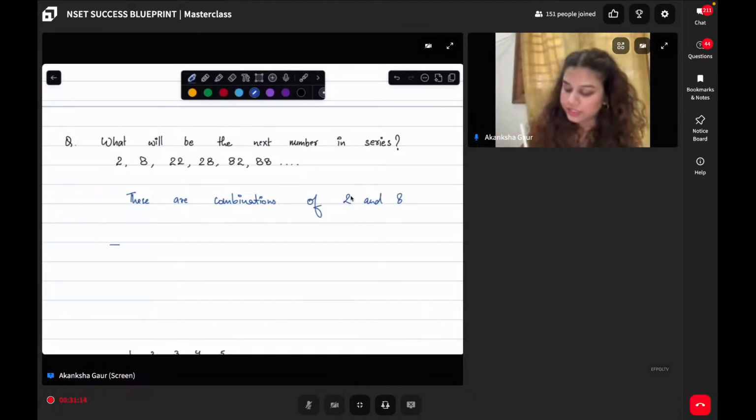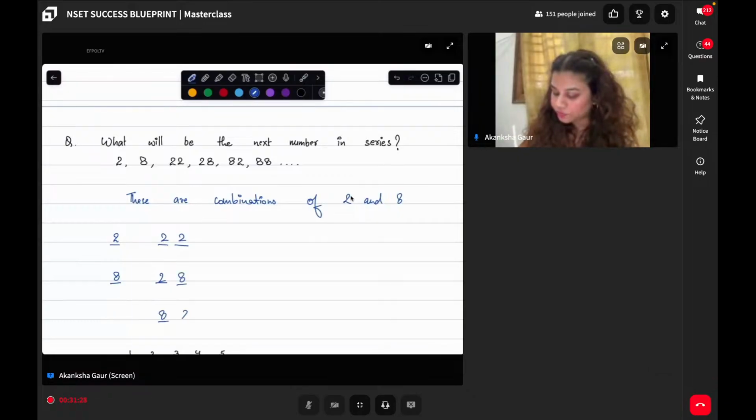When I have one digit number, I can fill 2 and I can fill 8. When I have two digit number, I first start with 2 2, then I can put 2 8, and then I put 8 2. Is there any other possible combination? No, there is not. Yes, 8 8 is another possible combination. Now, the next number will be triple digit because there is no other option left. Everybody in the chat is right.